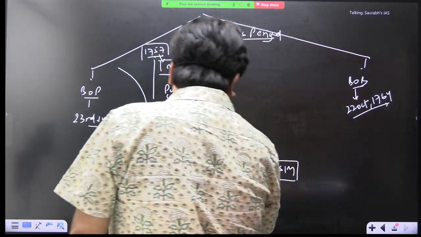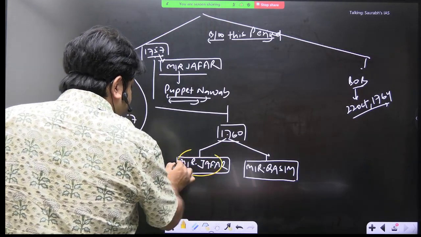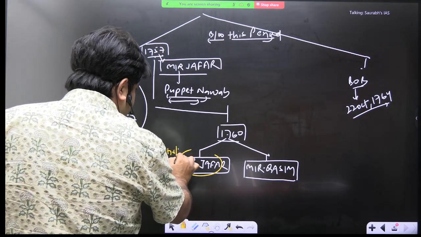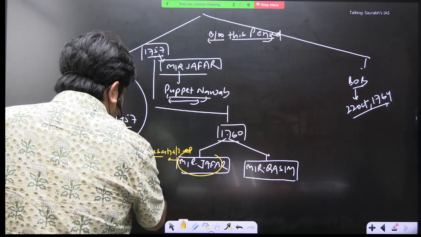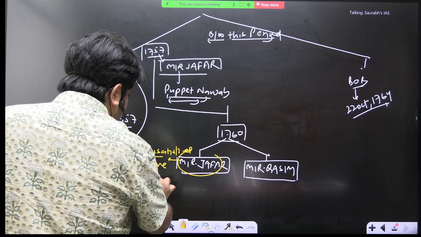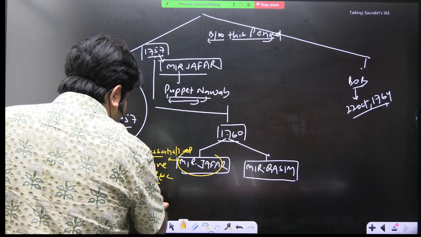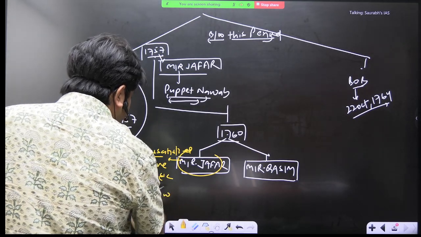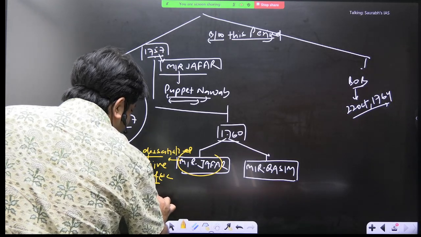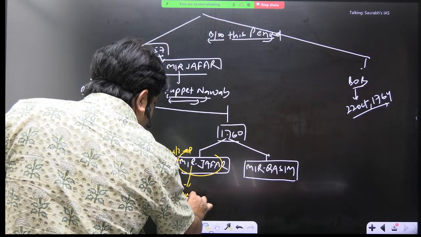And here, a context I have already discussed with you, is that Mir Zafar was gradually dissatisfied by the excessive interference of the EIC. The treasury faced revenue loss. You can write revenue loss. He was also dissatisfied by this revenue loss, and he also tried to get the support of the Dutch.